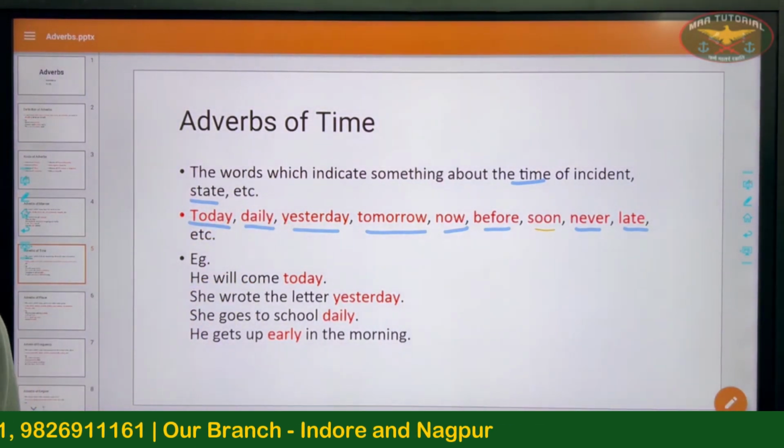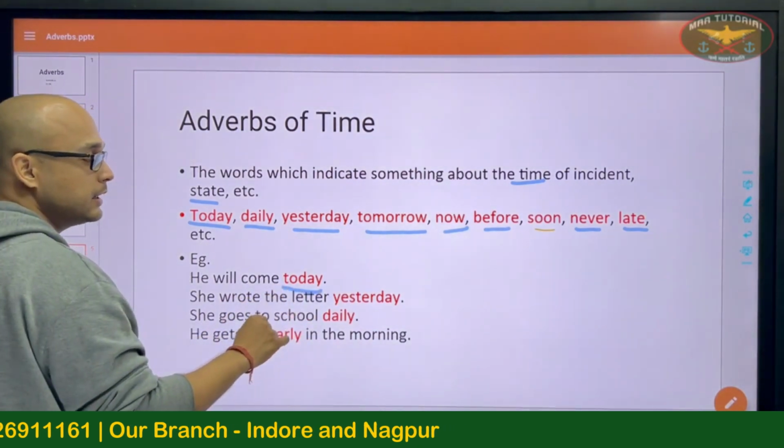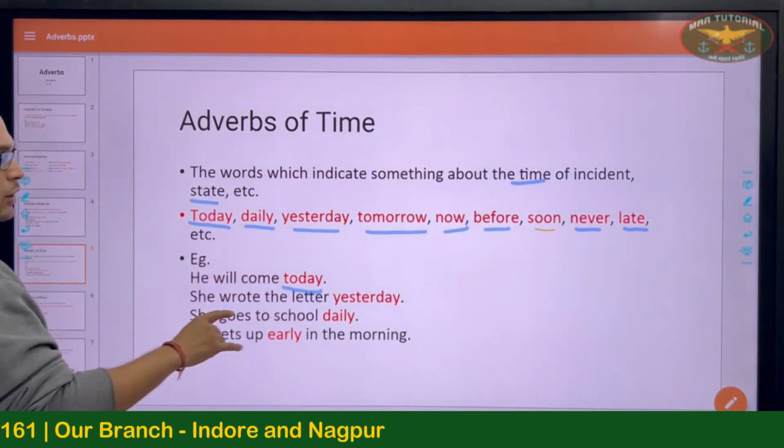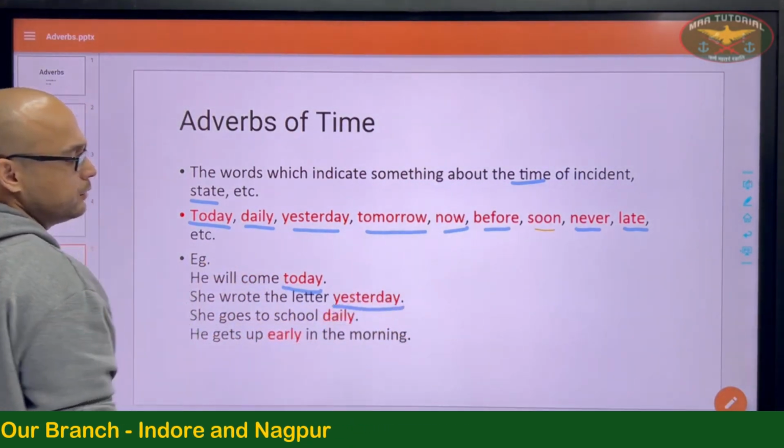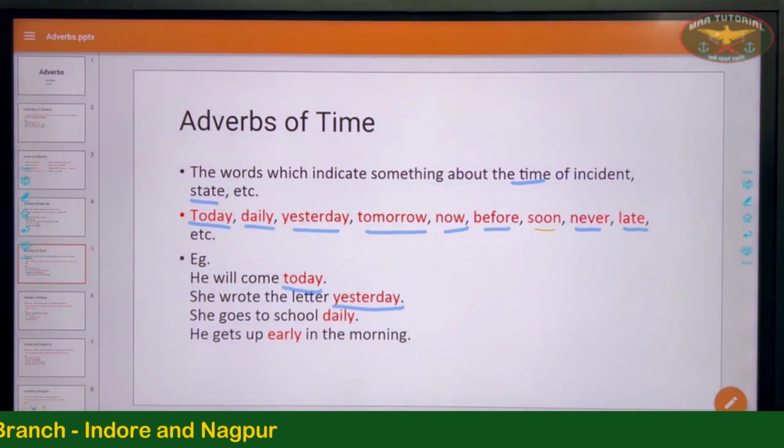For example, he will come today. So when will he come? He will come today. She wrote the letter yesterday. When did she write the letter? She wrote the letter yesterday.